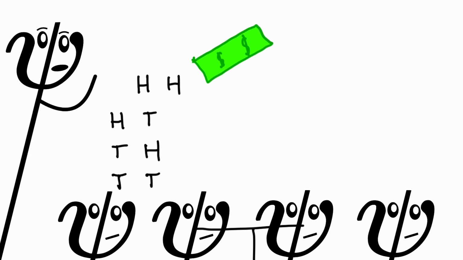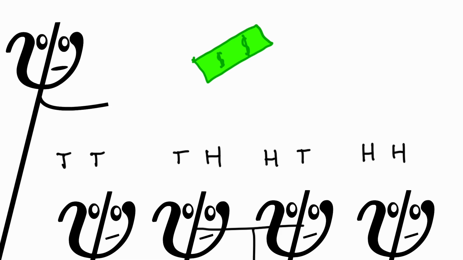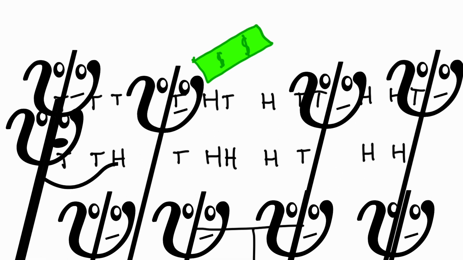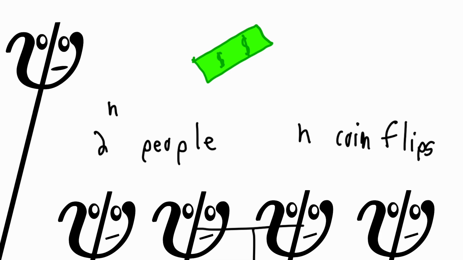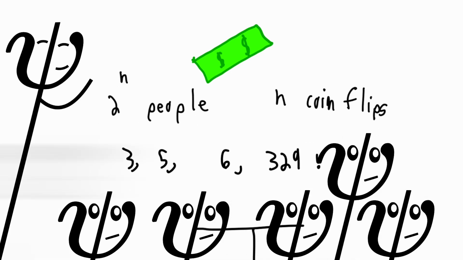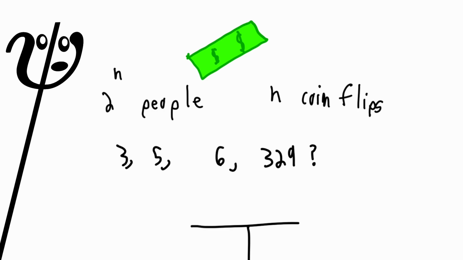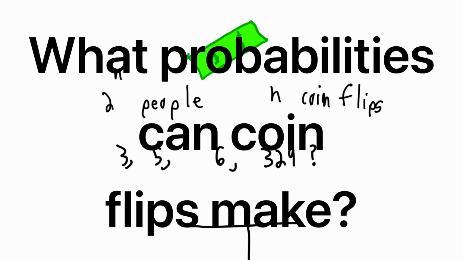Flipping a coin twice has 4 total results, so you can assign one of them to each of the people, and whichever person's assigned result is flipped has to pay. Likewise, if there are 8 people, you flip the coin 3 times, and for 2 to the n, you flip a coin n times. But what if there are 3, 5, 6, or any non-power of 2 amount of people? What probabilities can coin flips make?